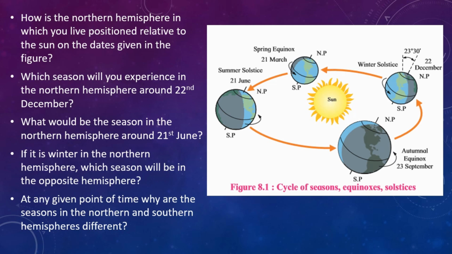In the period from 21st March to 23rd September, the northern hemisphere is exposed to more direct sunlight because this hemisphere faces the sun. In the period from 23rd September to 21st March, the southern hemisphere is exposed to more direct sunlight. It is the tilt of the earth that causes the difference in the seasons.